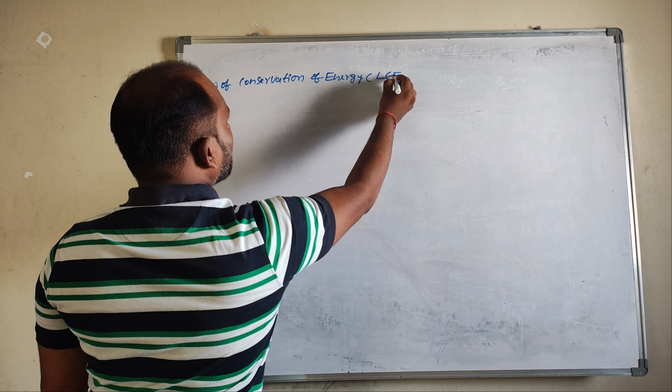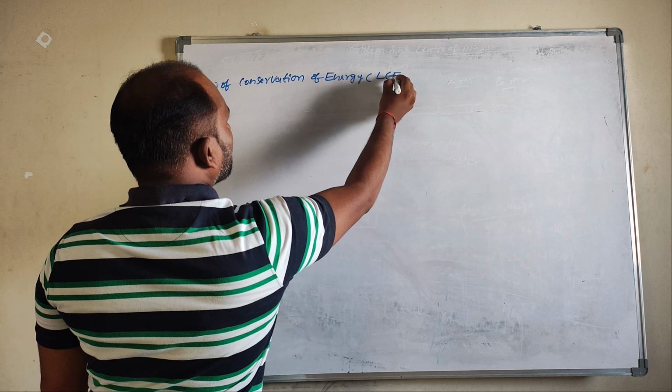Let's see. At point A, the total energy is equal to 80 joules. So this ball has energy of 80 joules. It is dropped like this and finally reaches point B at a height of 2 meters. The velocity is root 40 meter per second. At this time the potential energy value becomes half, and the kinetic energy also becomes half.